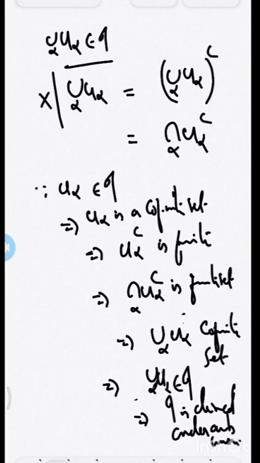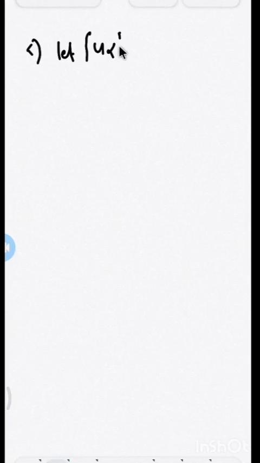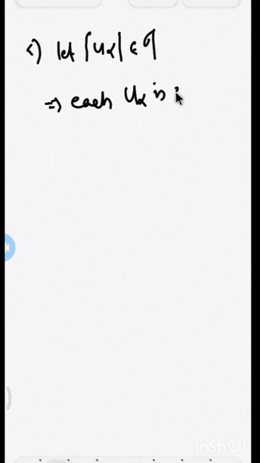Okay. Now, at last, we need to verify the last property of the topology, that is tau is closed under finite intersection. Now, to prove tau is closed under finite intersection, the last property, let a collection U alpha be members of tau, which implies each U alpha is a cofinite set.